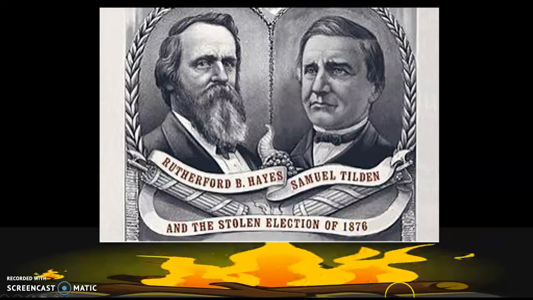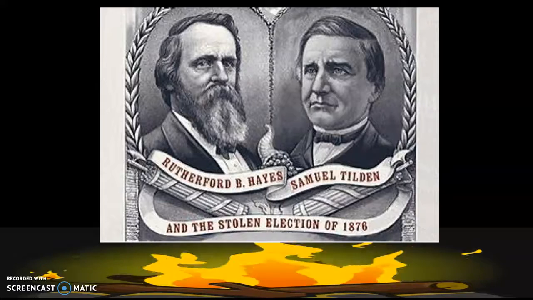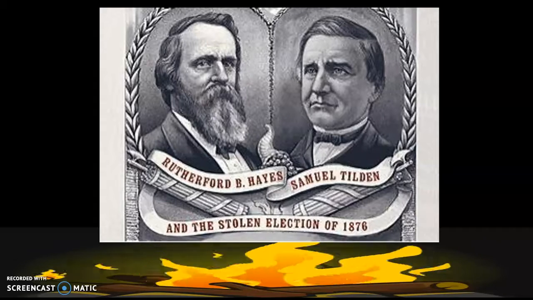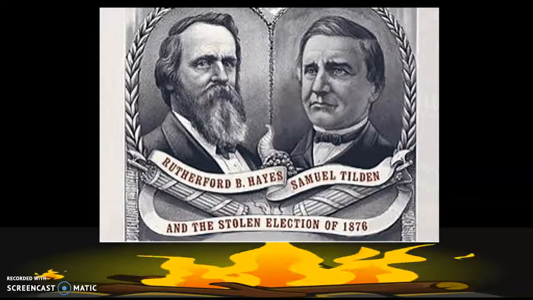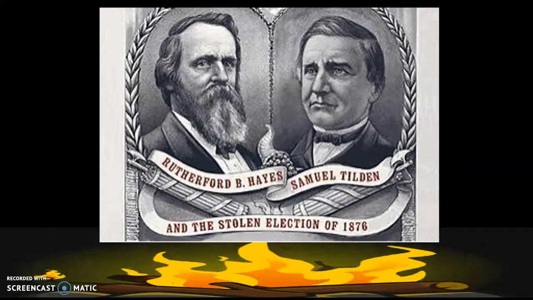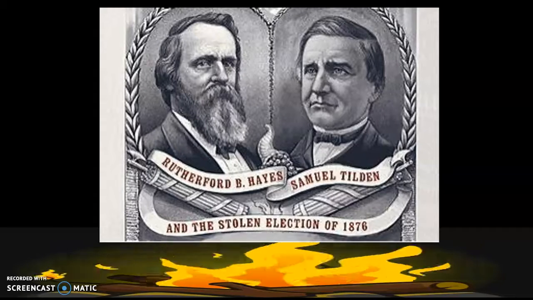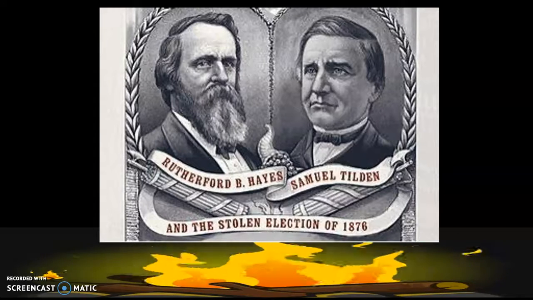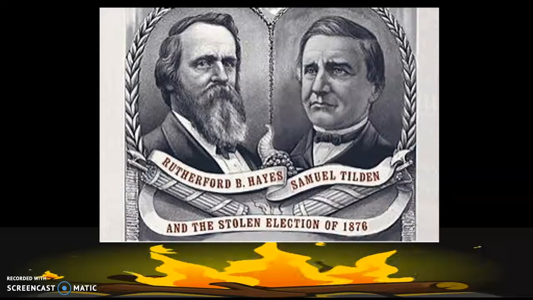Then we have the 1876 election, where Rutherford B. Hayes makes a deal to end Reconstruction as long as he becomes the president. And that's what ends our class. And that's the end of this until you get to 11th grade, where you will review everything that we just did and then continue on until modern day.